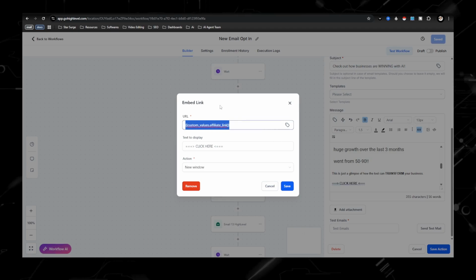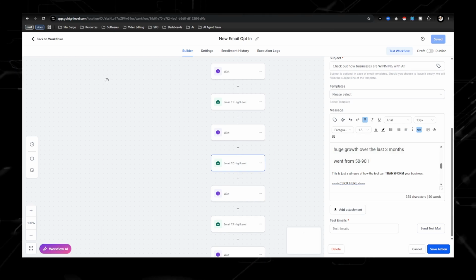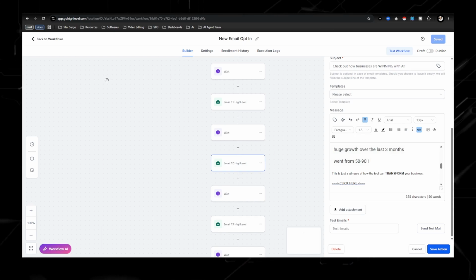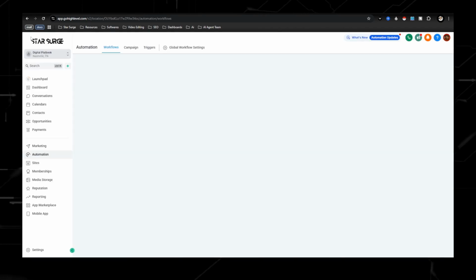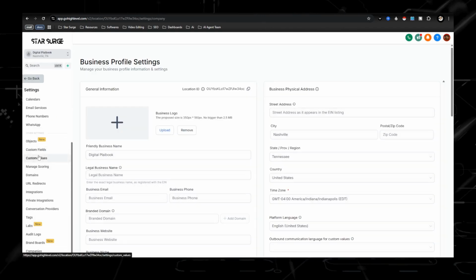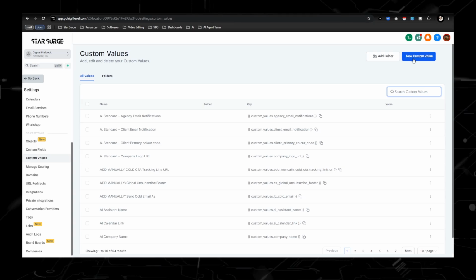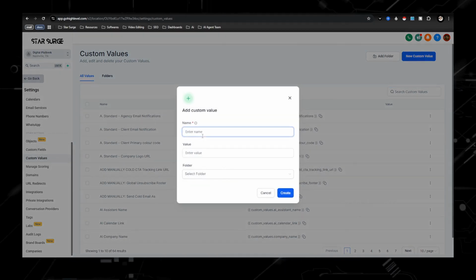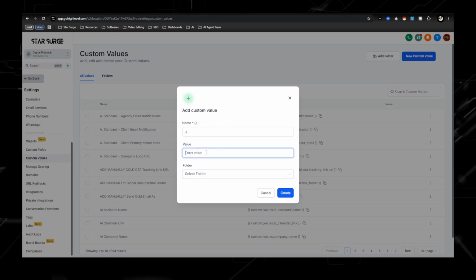Custom value. So that means I'm going to take you guys over to settings, where all we do is copy our link there in settings. And then everywhere that there's a little custom value trigger, it goes ahead and populates that link. Scroll down here to custom values, and then we'll go to new custom value, type in affiliate link, then you would paste your affiliate link.